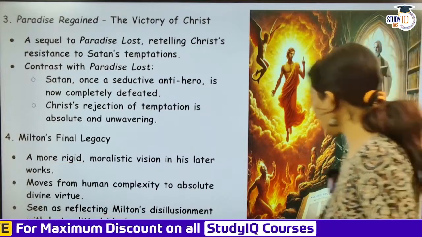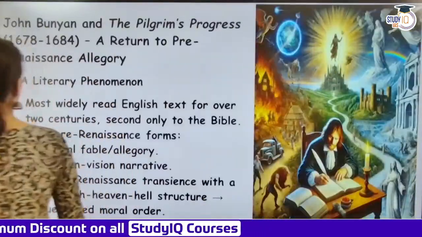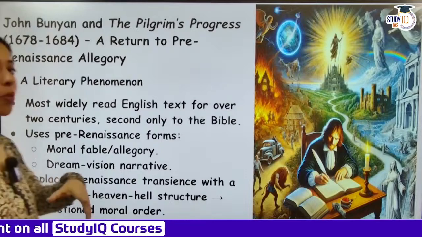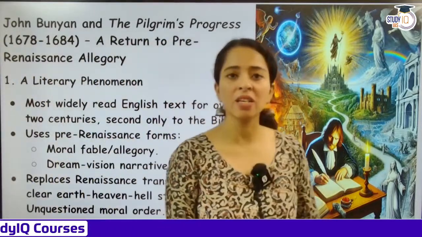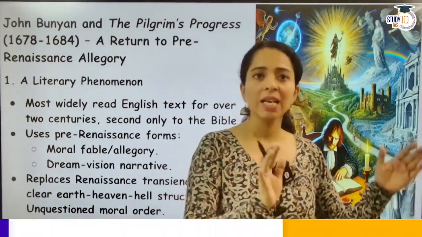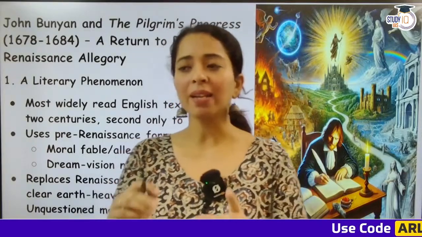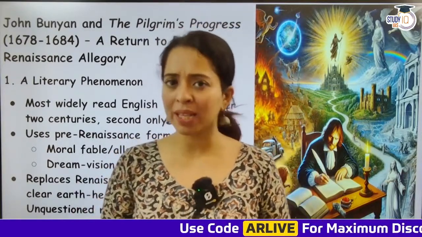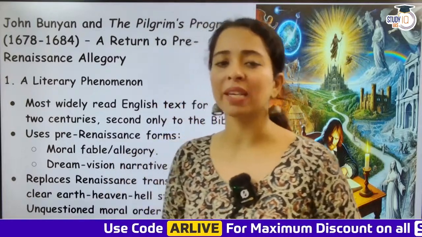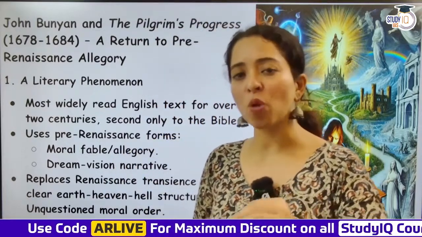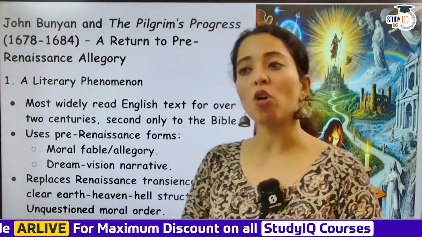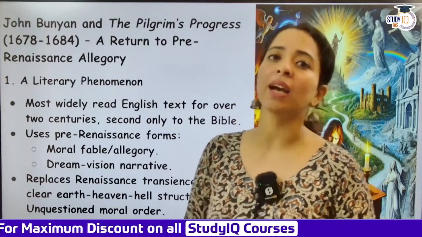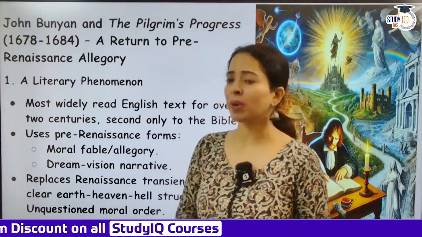Okay, so over here, moving ahead to John Bunyan, guys. Now we're moving ahead to another writer. Milton is considered the last star of the Renaissance, but the ideals of the Restoration era were also part of his ideologies. Now we are moving to John Bunyan. John Bunyan is considered one of the most religious writers because he wrote a lot of moral work, and he is very popular. He still is very popular in England.